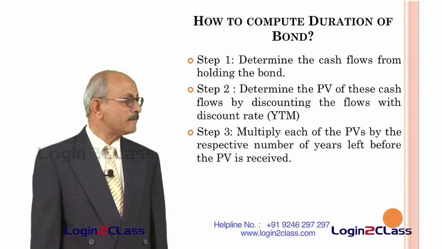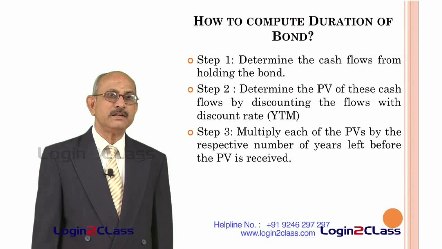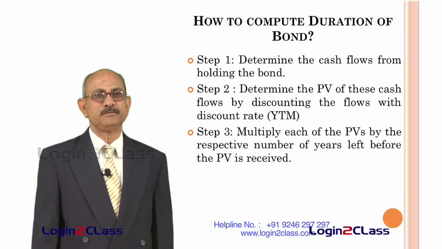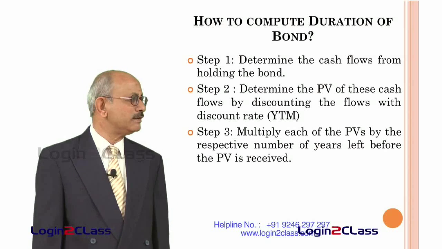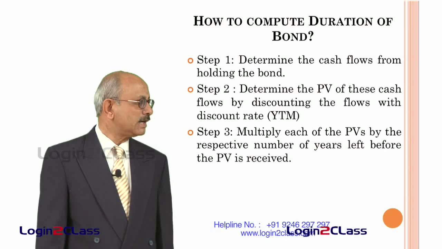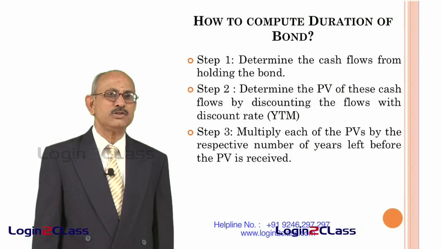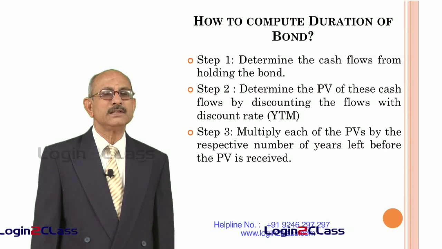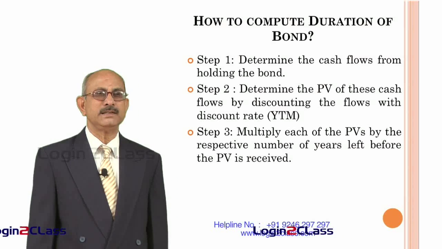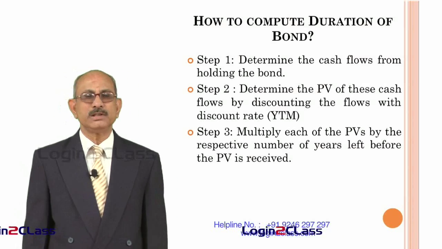Suppose you are calculating the present value of the cash flow receivable after 1 year. Let us say the present value comes to 100. In that case 100 has to be multiplied by 1, because you are receiving this cash flow after 1 year. This is the number of years left before you receive the cash flow.